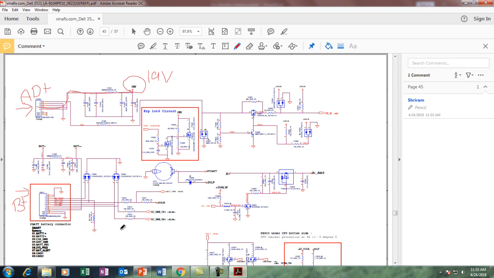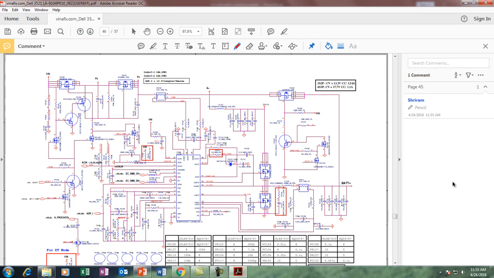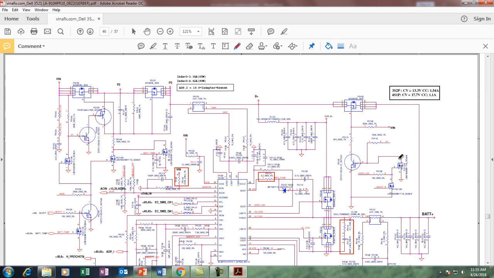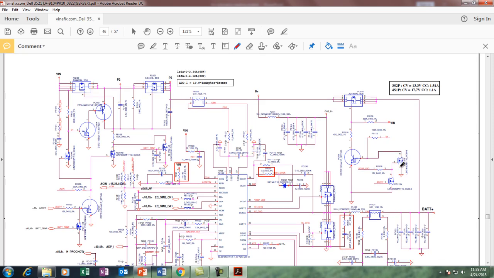Now we'll go to the next stage, that is page number 46. Page number 46 is my battery adapter and charging section.